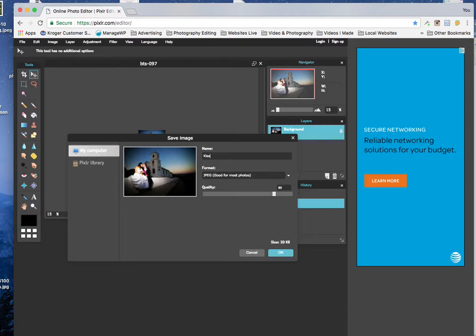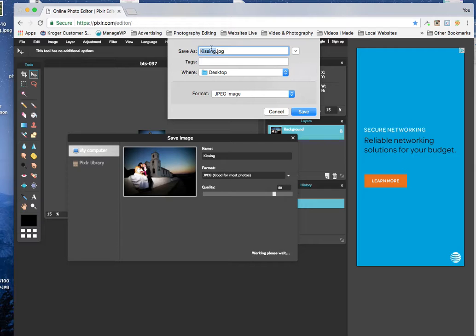And if I have an identical photograph, you're going to want to keep your big photograph in a folder. And then when you're making a blog, you're going to want to keep your images that are shrunk down with your text that's going to go into that blog post with your images. And I will show you how to do that in another video. But anyway, we're going to make this kissing, and then just leave it like that. And I'm going to hit save, it's going to ask you where you want to put it. We're going to put it right back there.